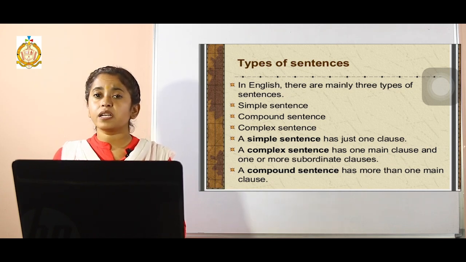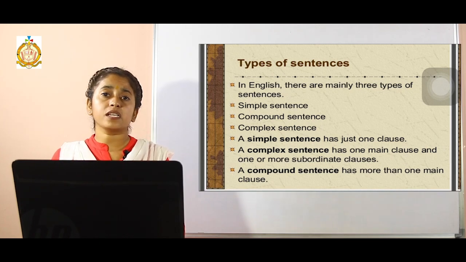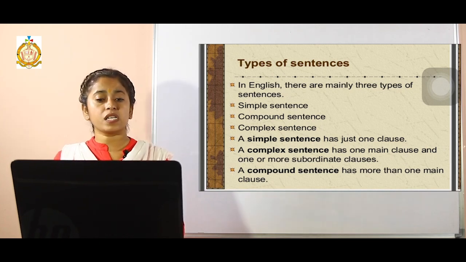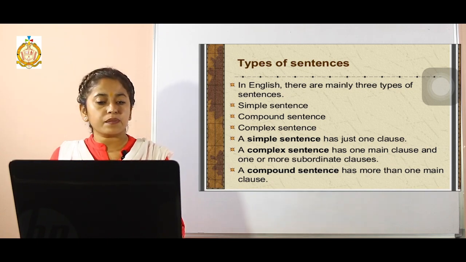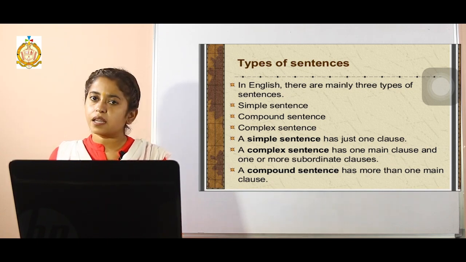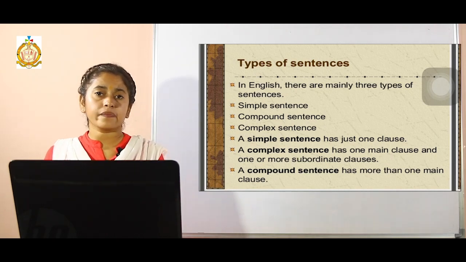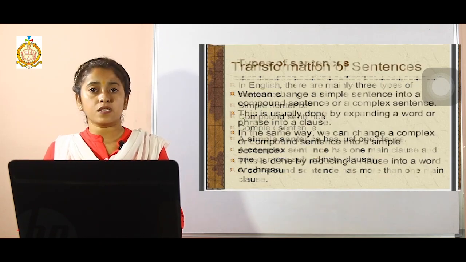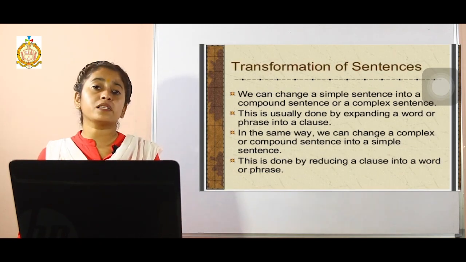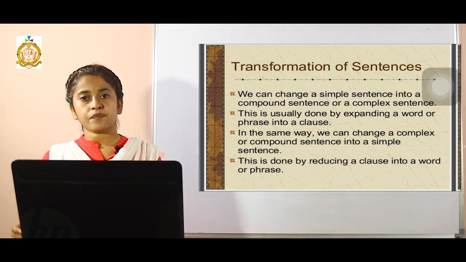First of all, before beginning with that, let me remind you about types of sentences. How many different types of sentences are there? There are mainly three types of sentences: simple sentence, compound sentence, and complex sentence. Now what is a sentence? First of all, tell me. A sentence is a group of words, right, which makes complete sense. It delivers a complete meaning, that this is what they want to tell you through this very sentence.